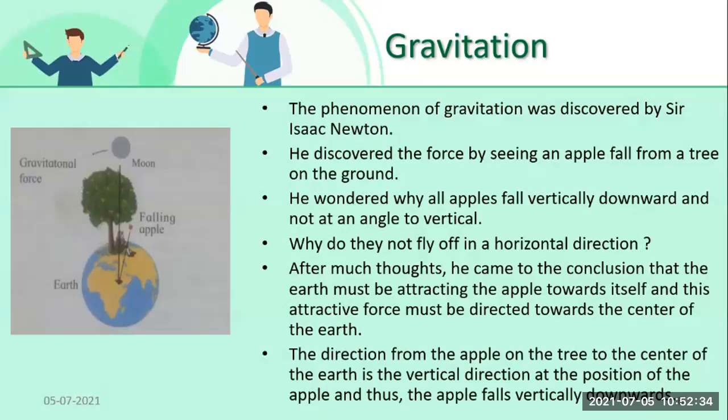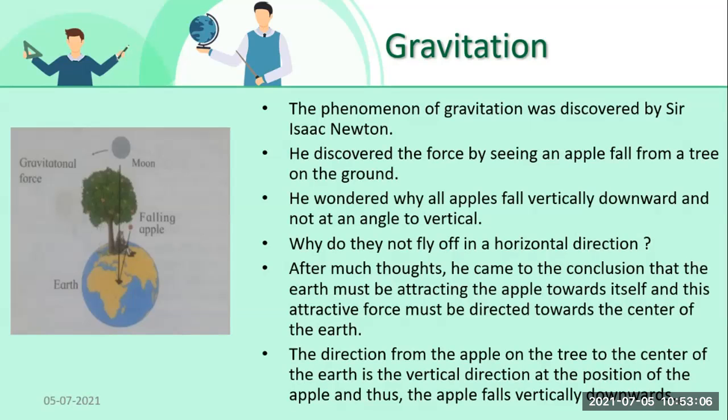So he thought that the direction of that attractive force must be vertically downward. Hence, this apple has fallen straight vertically downward towards the center of the earth. After so much thought and study, he found that there is a force attracting this apple towards the center of the earth in a vertically downward direction.